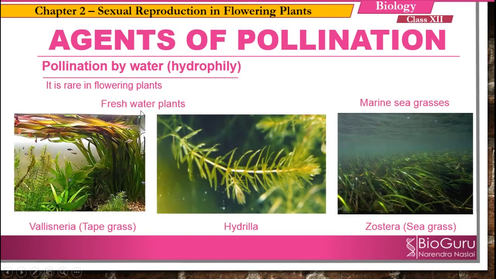Except some freshwater plants like Vallisneria, which is also called tape grass, and Hydrilla. So Vallisneria and Hydrilla are freshwater plants, and there are some marine sea grasses like Zostera. These plants show hydrophily. Only a few are there, so because of that, this type of pollination, that is hydrophily, is rare in flowering plants. So we'll see one by one how the pollination takes place in Vallisneria and in Zostera.